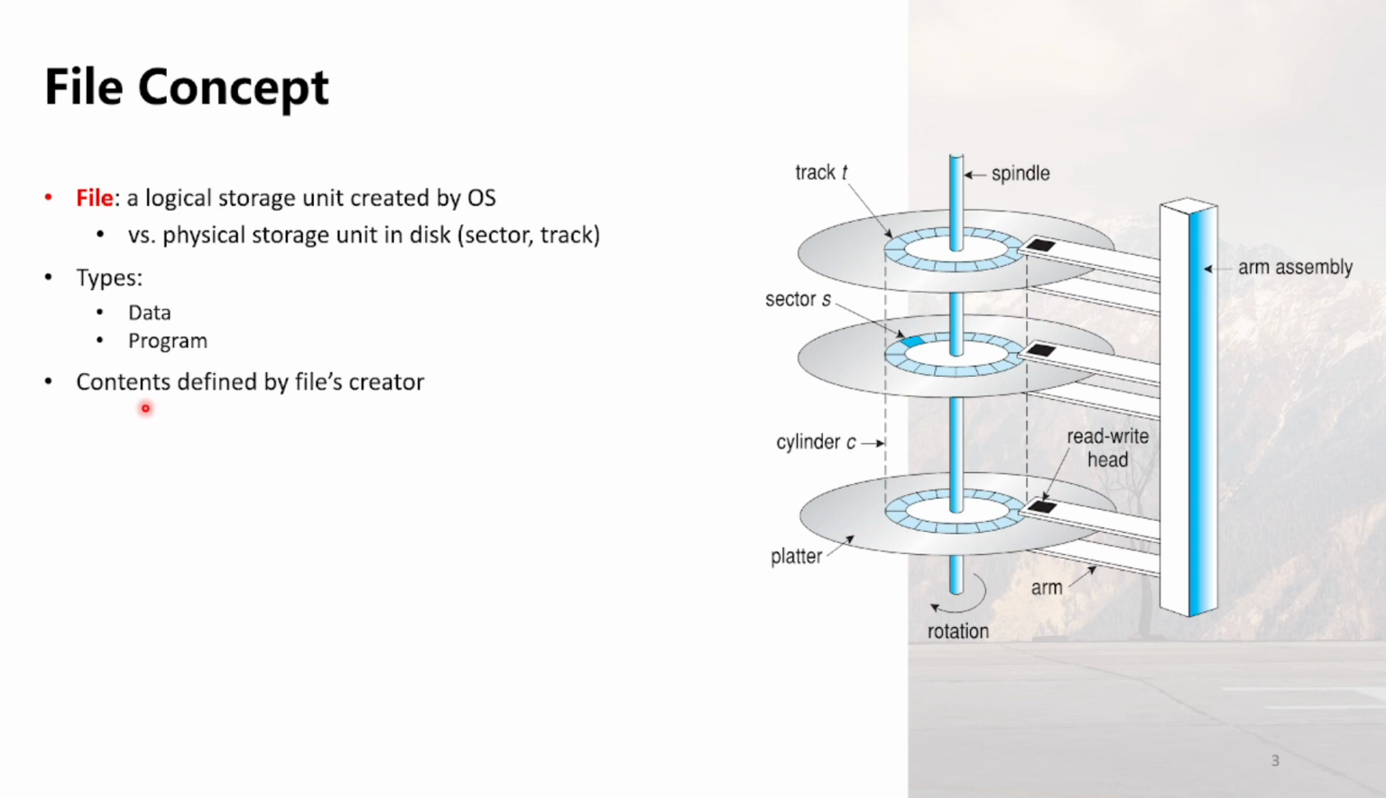The content of a file is defined by the file creator, which can be either a person or a software application. When a person creates a file, they can input whatever data they choose, be it text in a document, numbers in a spreadsheet, or code in a programming file.